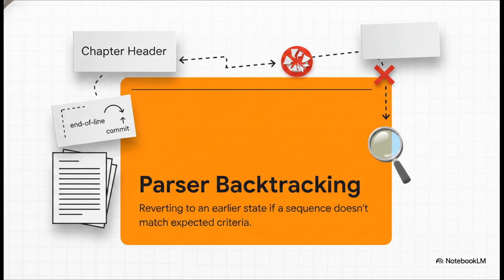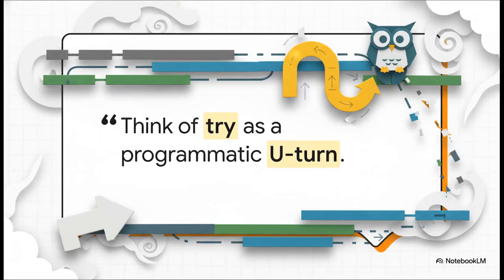But what if it makes a mistake? What if it consumes that new line character expecting more paragraph text, but the very next thing happens to be a chapter header? Well, because it already consumed the new line, it mutated the state, it's trapped. It can't process the header as a paragraph, and it can't magically spit the new line back out to reset itself. So it panics, and boom, it throws a fatal error, and your entire program crashes. When Eng pointed this out in their blog, it was an absolute aha moment for me. They noted, think of try as a programmatic U-turn. If the parser hits a dead end, it reverts to the starting point so it can attempt a different route.